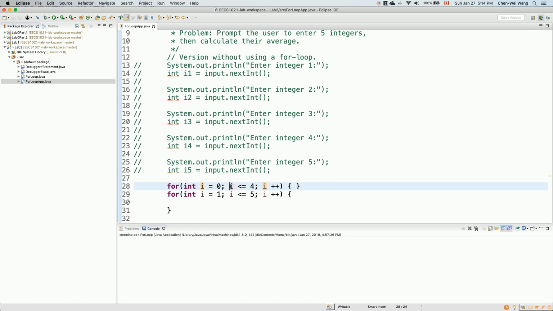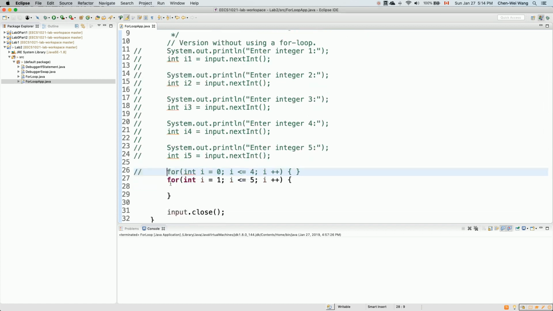0, 1, 2, 3, and 4. 5 numbers can make this particular Boolean condition true. As soon as i is incremented to 5, it's going to make it false, right? But the starting value is 0 rather than 1, so this will also work. I will just make this one here as a reference for you. You can definitely use either, okay?